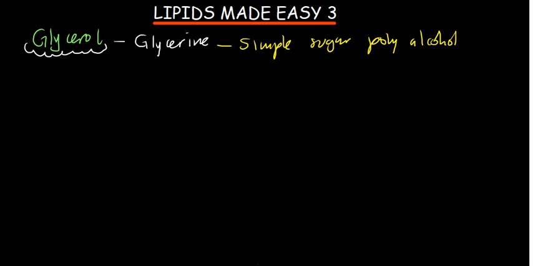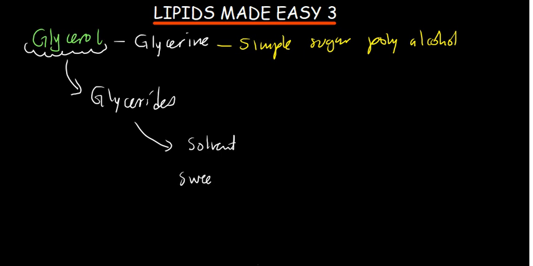So what do we need to know apart from that? These are some things that we need to know. The glyceride which we are going to talk about is formed from glycerol. So glycerol is important in the production of glycerides. Now these glycerides are very important. Why? They are used as solvents in the industry, like to dissolve organic compounds. Apart from that, they are also used as sweeteners.